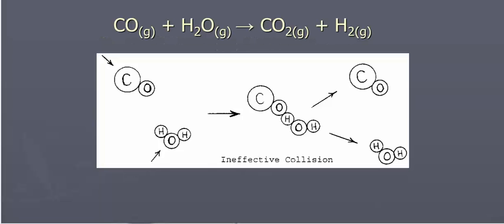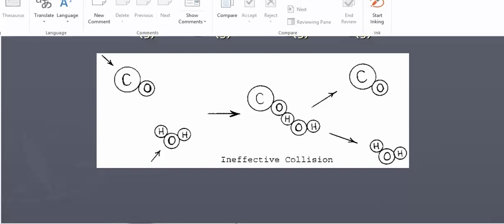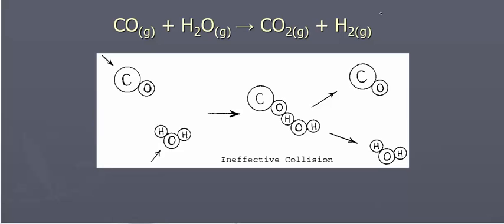So I've given you two examples here. This is an ineffective collision. I will tell you why. The idea is that they have to have enough kinetic energy and they have to collide at the proper orientation. So let's assume that carbon monoxide is coming in from this angle, water is coming in from this angle, and I want to form CO2 and water. Well, if they collide at these angles, there's no way to get CO2 here in the intermediate step. So what happens is, since I don't get CO2, the molecules bounce off one another and nothing happens.